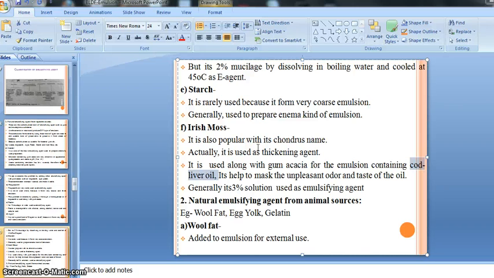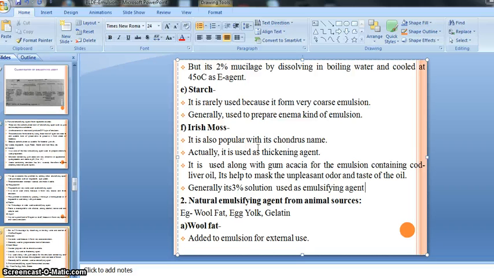A 12 to 15% concentration is recommended for the use of egg yolk as an emulsifying agent for internally used emulsions, not externally. As we already studied, O/W emulsions, that is oil in water emulsions, are generally administered by the oral route and are safe for oral administration.